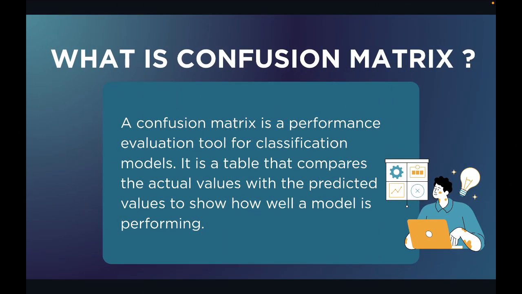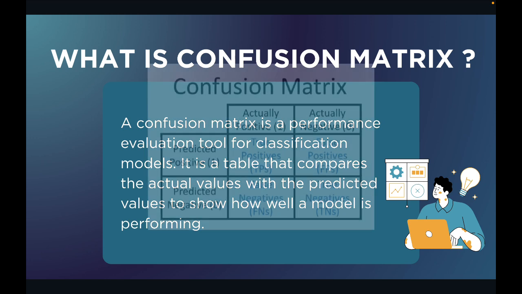A simple definition: a confusion matrix is a performance evaluation tool for classification models. It is a table that compares the actual values with the predicted values to show how well a model is performing. As we are in the testing phase, that is why this confusion matrix is there. Just remember, there we have actual and predicted values, and based on that the confusion matrix is going to classify. So here's what the matrix tells us.